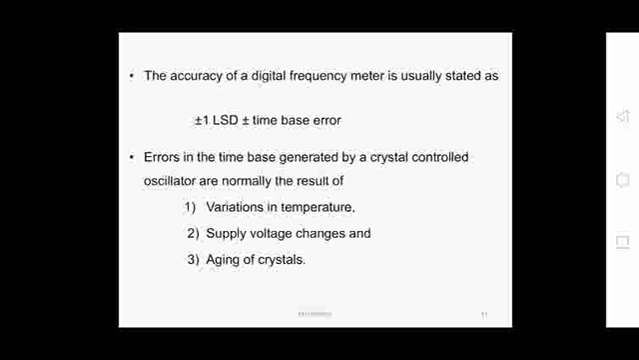The accuracy specification is complete when we have the gate count error, plus or minus 1 least significant count, which we specify as plus or minus 1 LSD, and plus or minus the time base error. The time base error comes from the crystal controlled oscillator, and the plus or minus 1 gate count comes from the partial pulses that may or may not go through the gating circuits.